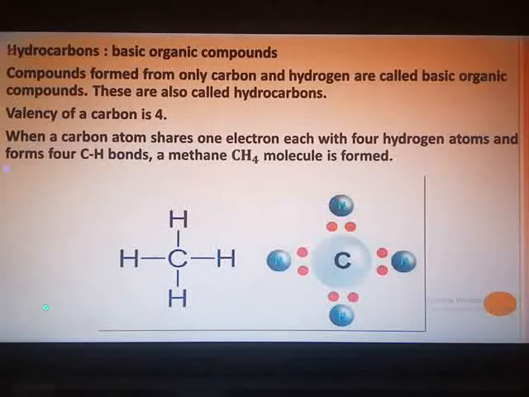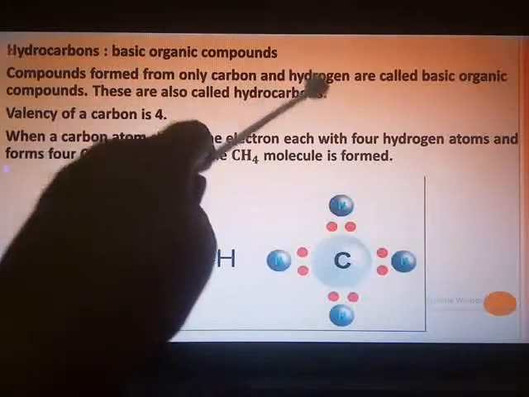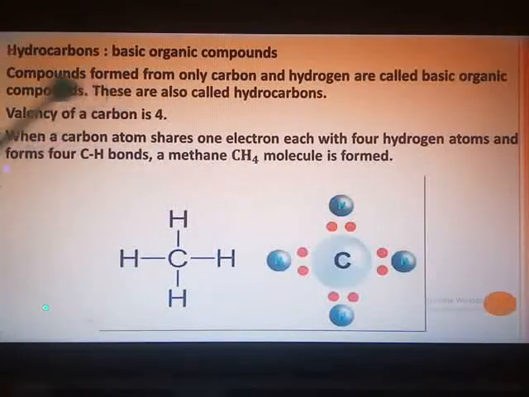You all know that along with carbon, the element hydrogen is a part of most of the organic compounds, and hence the compounds which are formed from only carbon and hydrogen are called basic organic compounds, also called hydrocarbons. Hydrogen and carbon together, hence hydrocarbons.